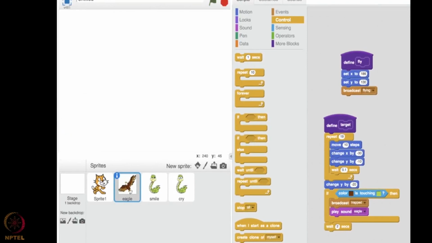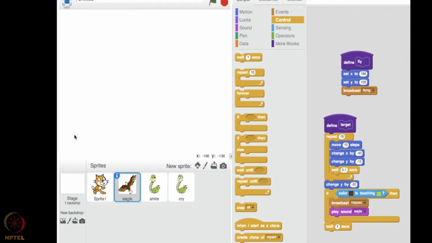Wow, now you could see that the eagle was flying. Just observe once again. The eagle is flying. It has touched the snake, it cried. It ate the snake, and then once it is satisfied, the eagle has also gone.